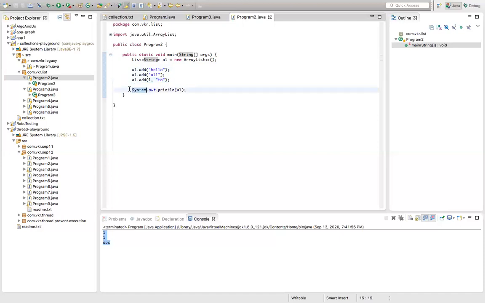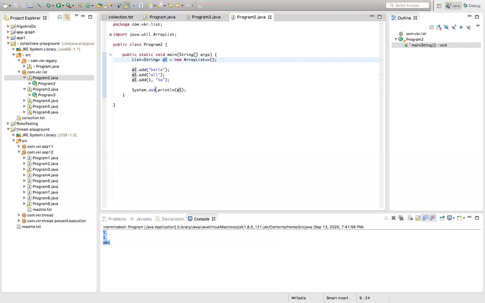Now if you call system.println of array list, inside the array list is also the object. By default, if you call system.println of object, we will get class name at hexadecimal. We have seen that in the object class notation. But here, inside collection API, toString method is already overridden for us. toString method is not printing the memory address where the object is stored. toString method of collection API framework will give the data of the array list.